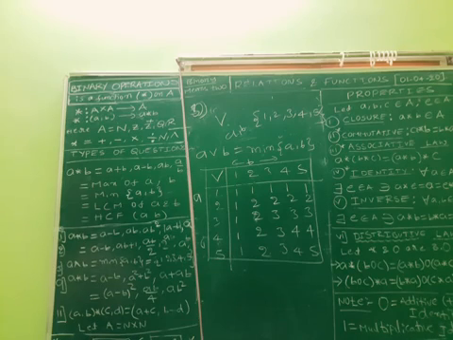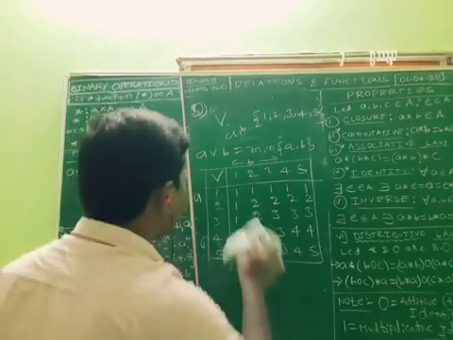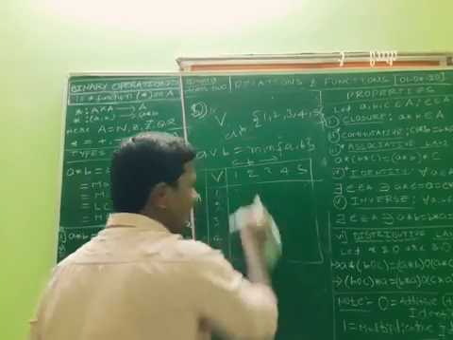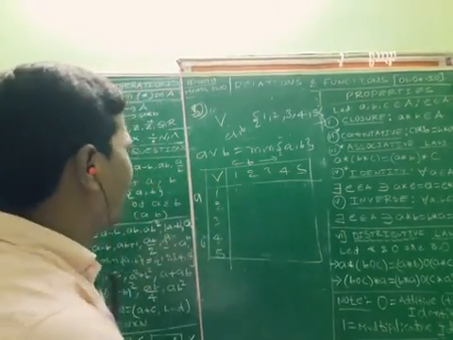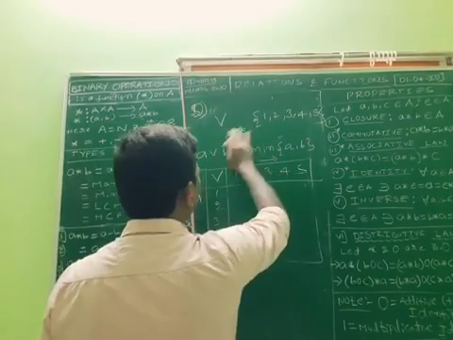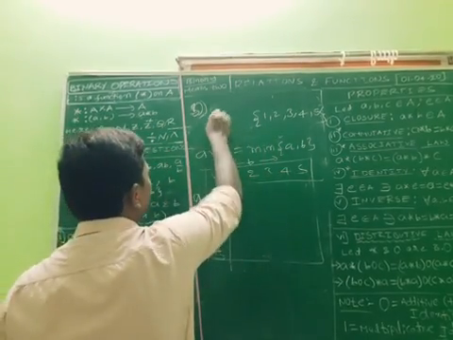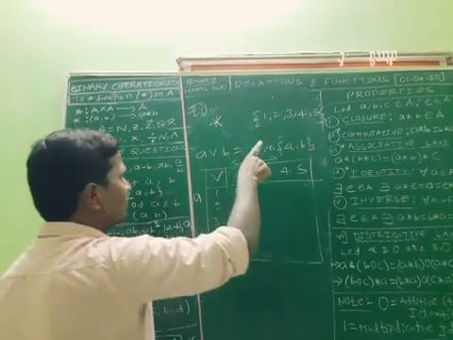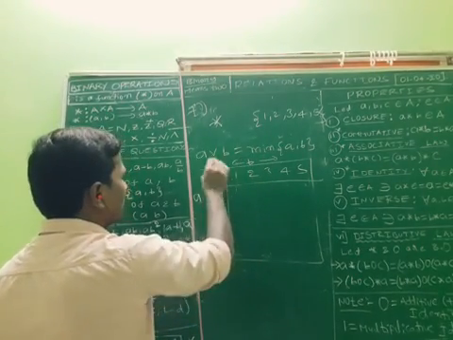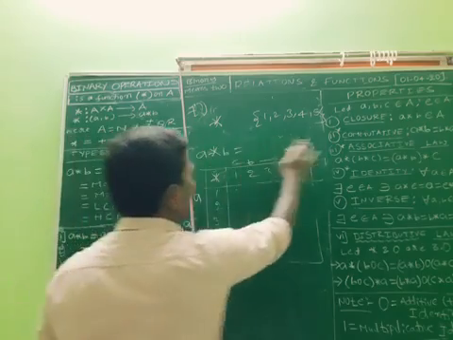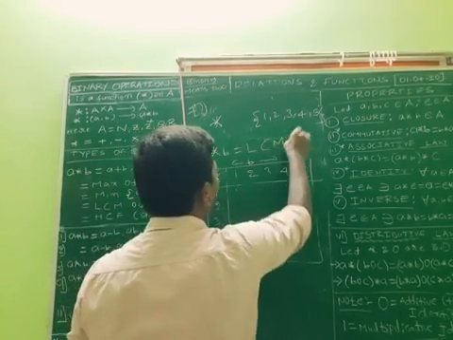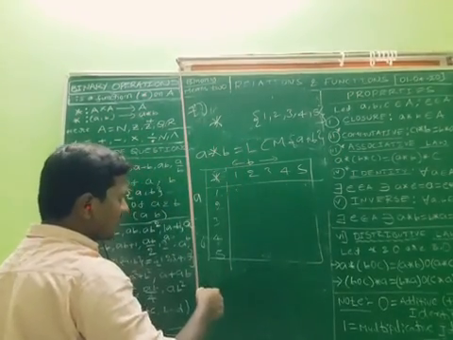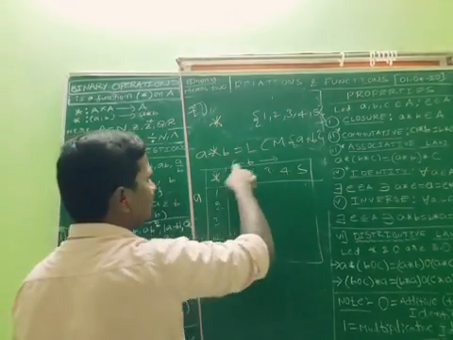First, draw the table here. Same. Find LCM. They have given the same 1, 2, 3, 4, 5. Star is a binary operation on 1, 2, 3, 4, 5. A star B they defined as LCM of A comma B. I am taking A values 1, 2, 3, 4, 5 vertically. Horizontally I am taking B values.